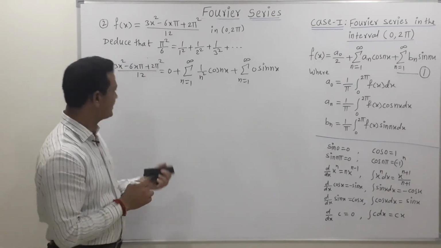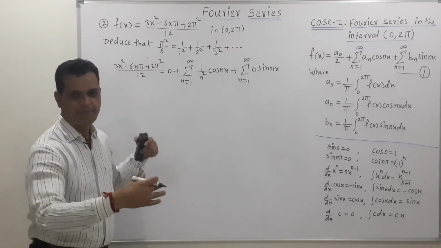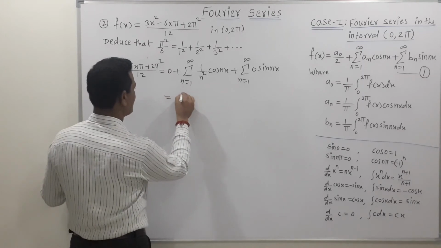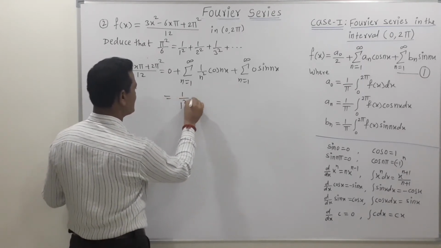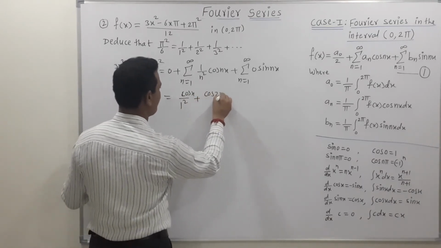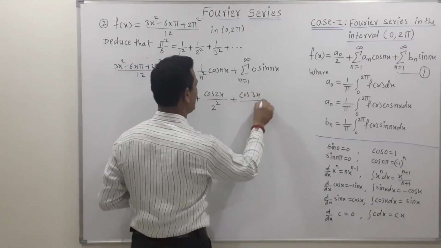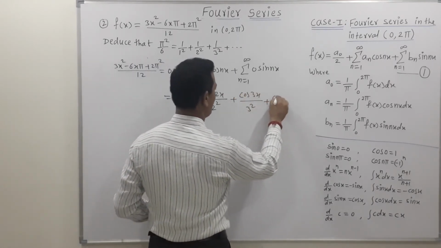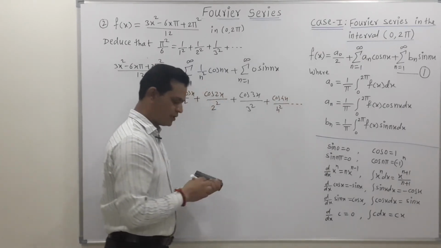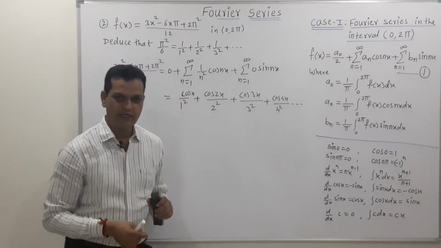Now once again the question is to obtain such a deduction. We know that this deduction is obtained by putting a particular value for x. Just simplify this side. So we get this as 1 upon 1 square into cos x, plus cos of 2x upon 2 square, plus cos of 3x upon 3 square, plus cos of 4x upon 4 square, and so on. So this is the expansion of the given function as per the Fourier representation.